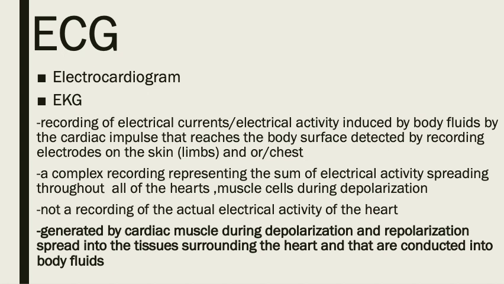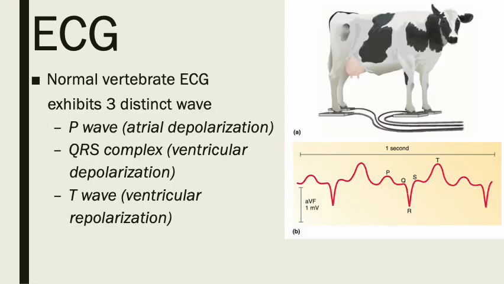The ECG is not a recording of the actual electrical activity of the heart, but rather just a representation. It is generated by the cardiac muscle during depolarization and repolarization, and it spreads into the tissues surrounding the heart and is conducted into the body fluids. The normal vertebrate ECG exhibits three distinct waves.